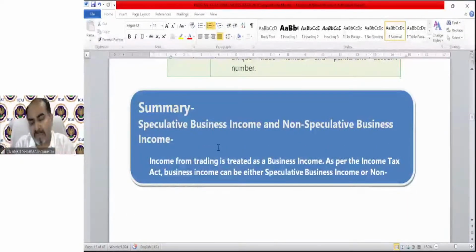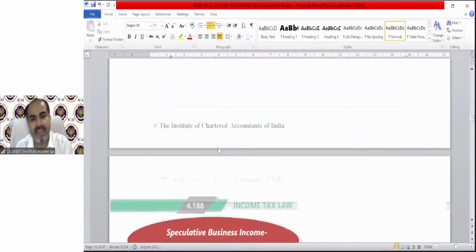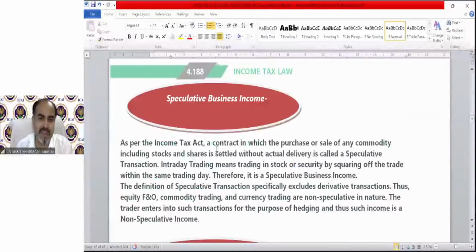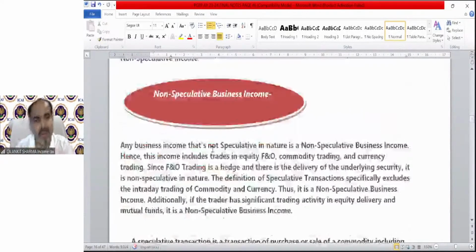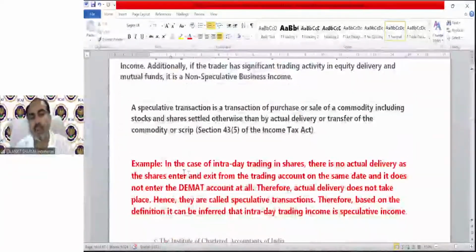Summary: I have made a simple summary for all of you to understand the meaning of speculative business with an example. So you can read this, and there is an example also. Speculative business meaning we have discussed above, and this is in summary form in simple language. Non-speculative meaning, and please go through this example. It's a very simple thing to make you understand.